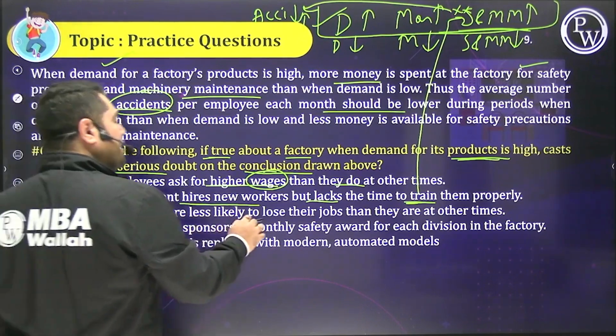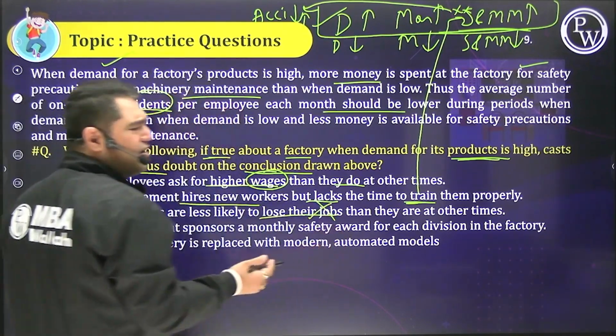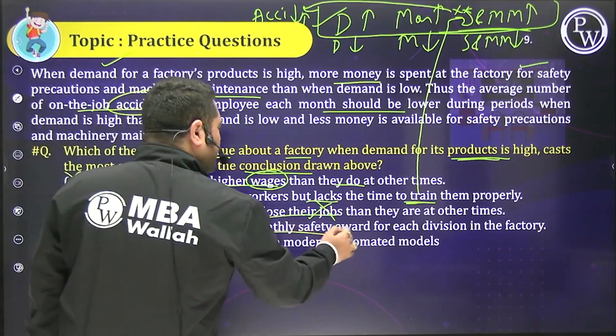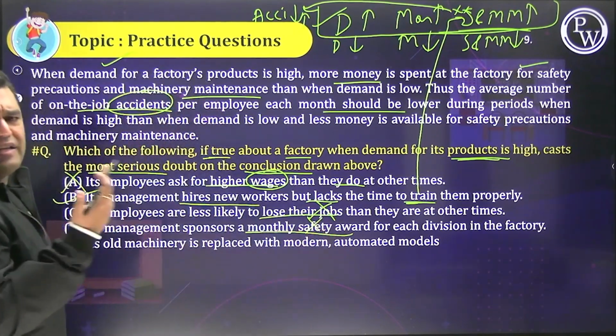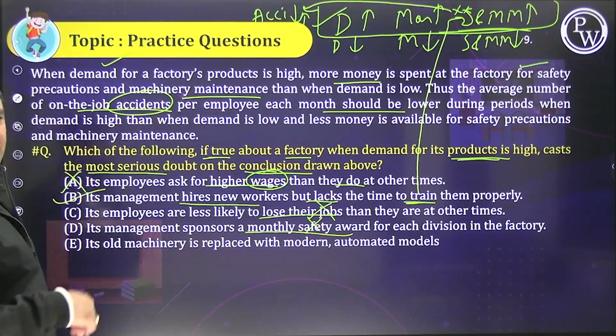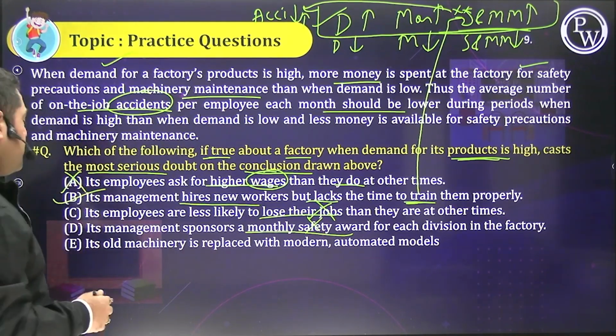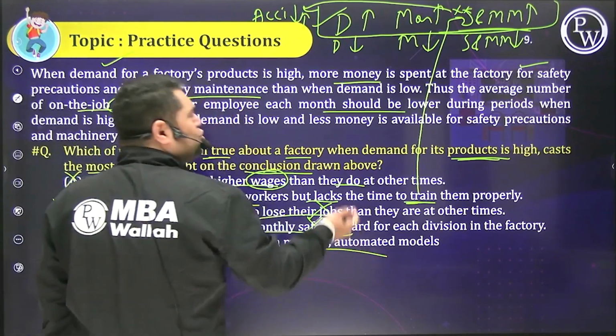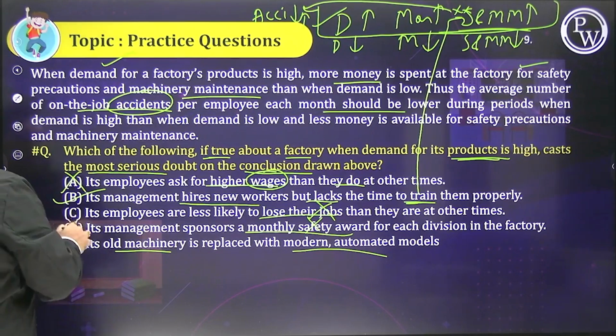Employees are less likely to lose their jobs. We don't care. We don't care. Out of context. Management sponsors a monthly safety award. We don't care. So what? Let them sponsor. No problem. It is not going to cast a doubt on my on the job accidents reducing. Old machinery is replaced with modern machinery. So people, the training will be very high, which makes sense.